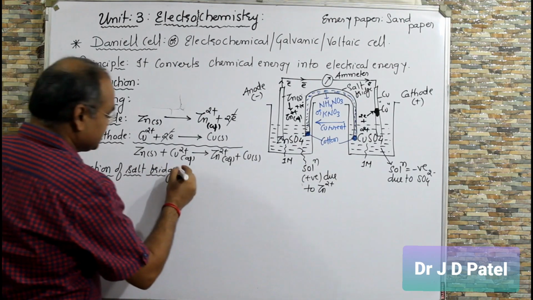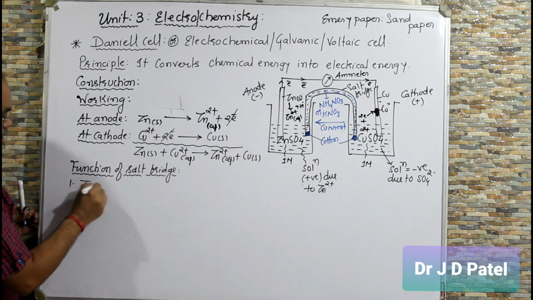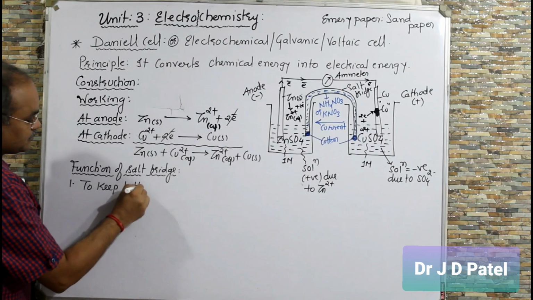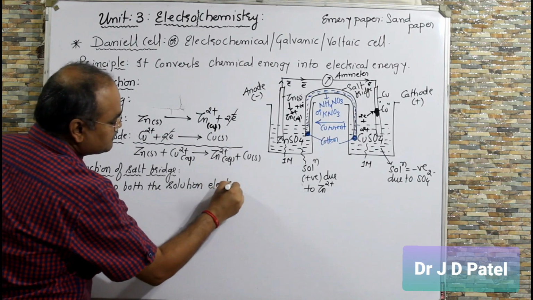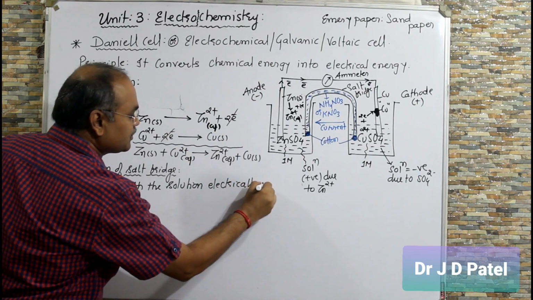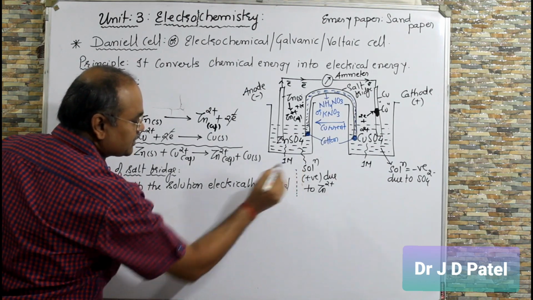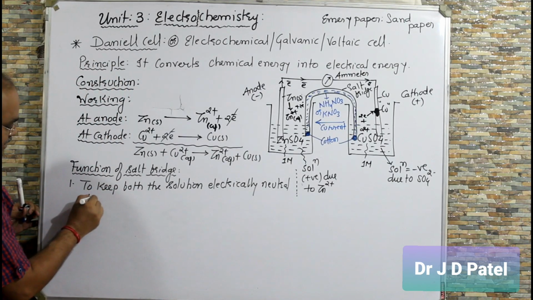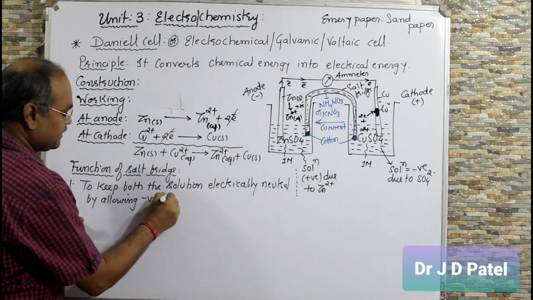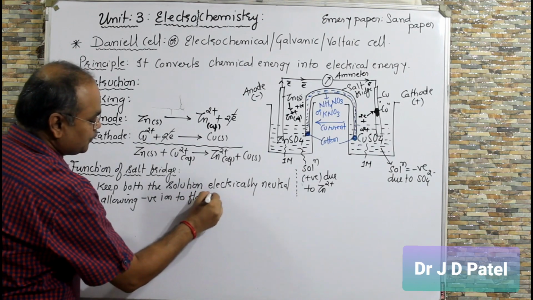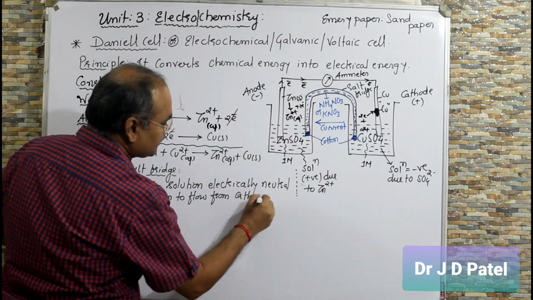The function of salt bridge is, first, to keep both the solutions electrically neutral by allowing negative ions to flow from cathode to anode.